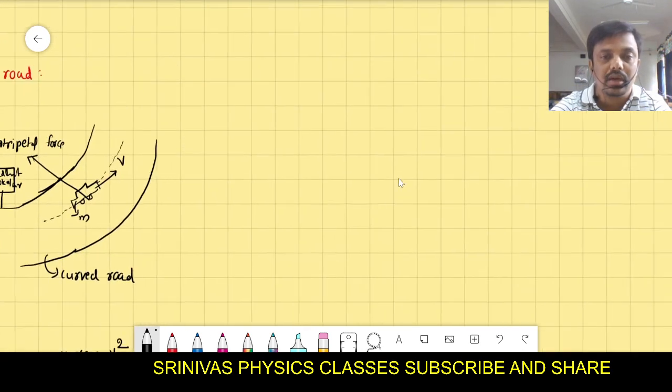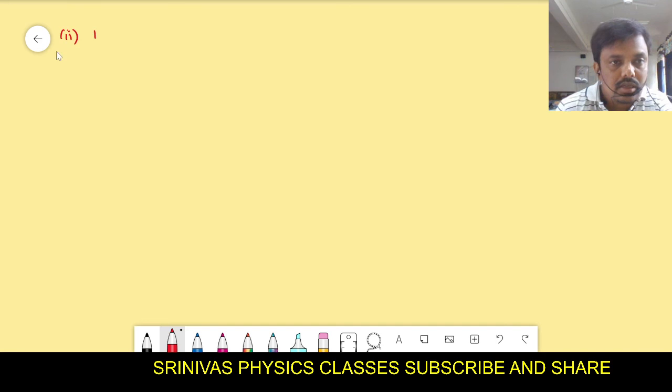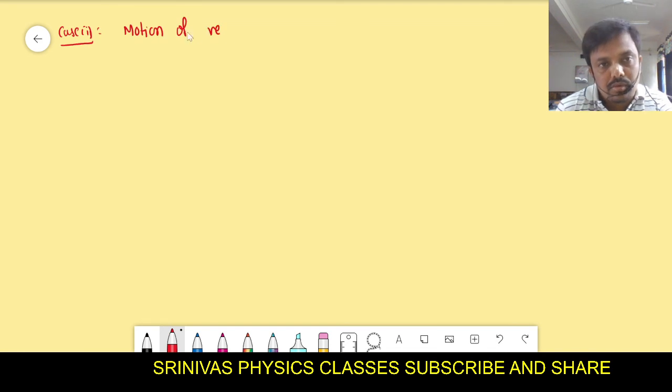And the next topic I am going to explain is the motion of vehicle on banked curved road. Case 2 I am going to explain. What is this banked road?